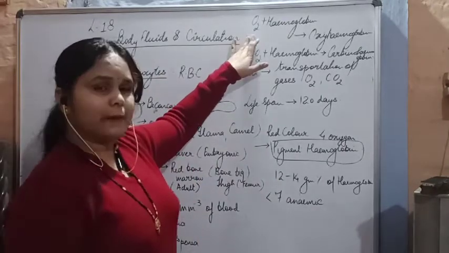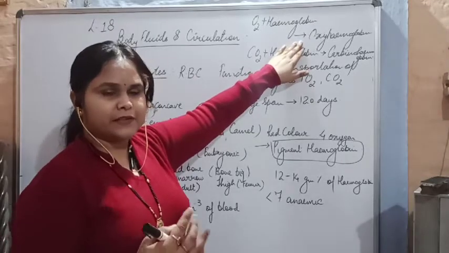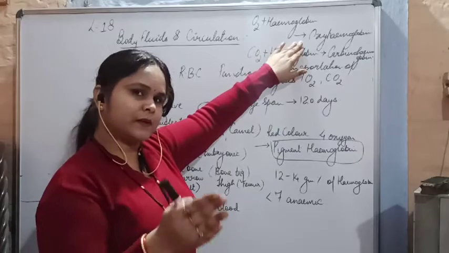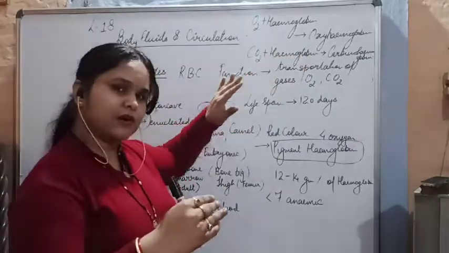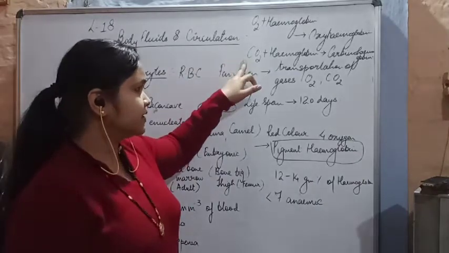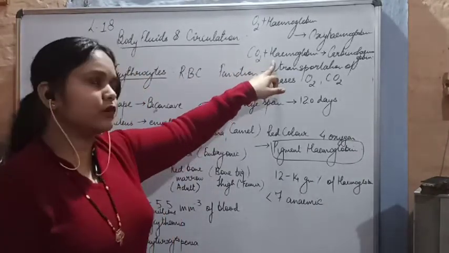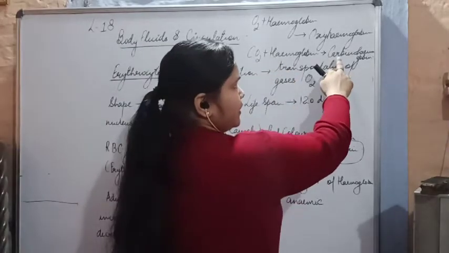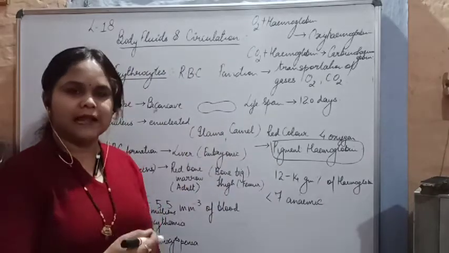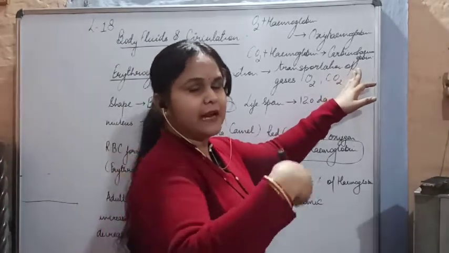So O2 combines with hemoglobin to form oxyhemoglobin, and wherever there is a lack of oxygen in the tissue, it will be dissociated and the tissue will be rich with oxygen. Later the hemoglobin is free to carry other oxygen molecules. Then the next is CO2 and hemoglobin. CO2 also combines with hemoglobin to form carbaminohemoglobin, and then it is transported towards the alveoli, and from the alveoli it breaks down to carbon dioxide and is released out.